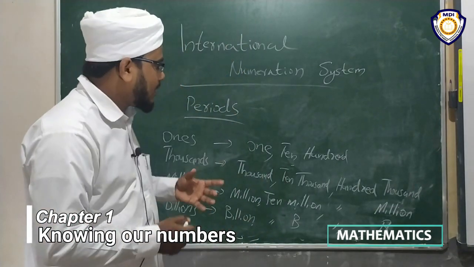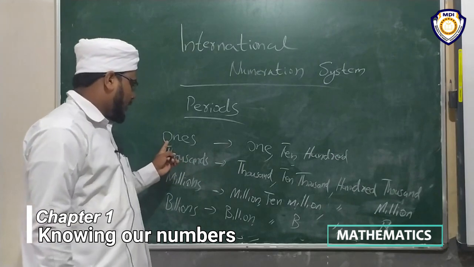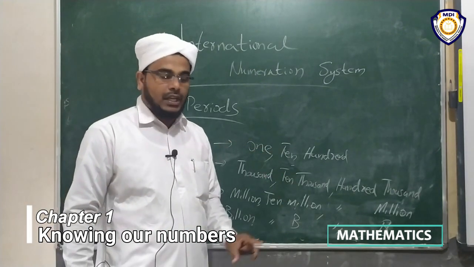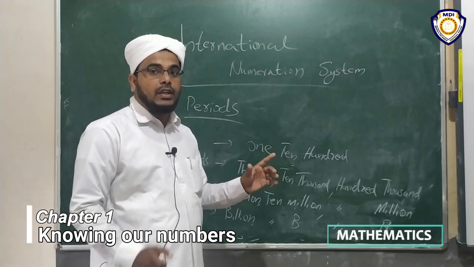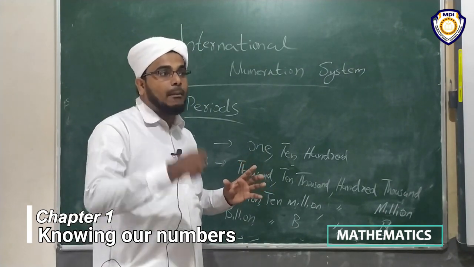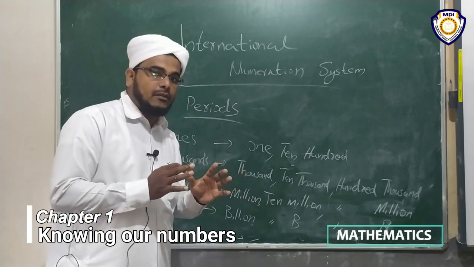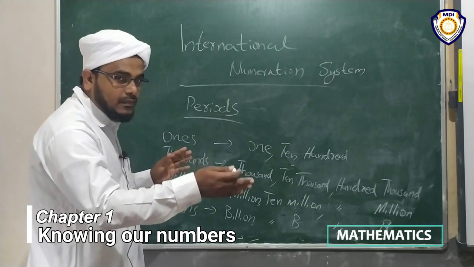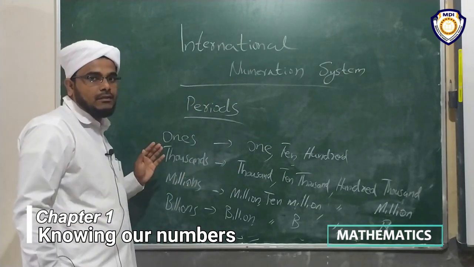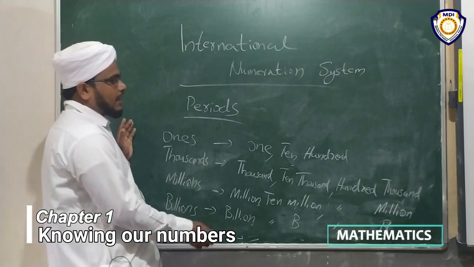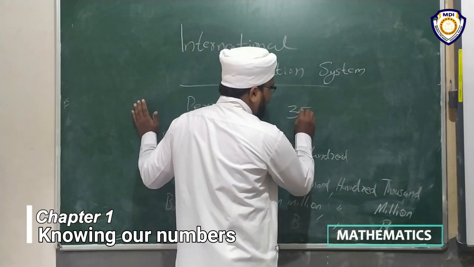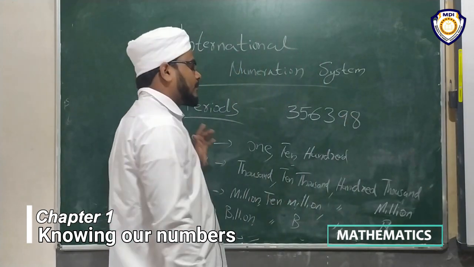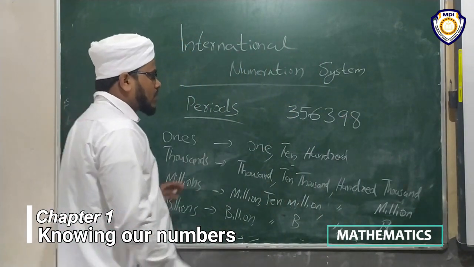It is why each and every period has 3 places. It is why we use commas. We use commas after every 3 digits from right to left. From right to left. I can give an example. Yes. How can we place a comma?